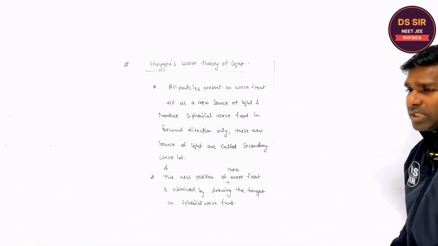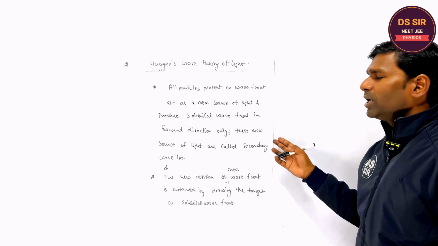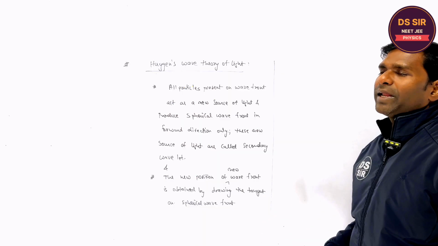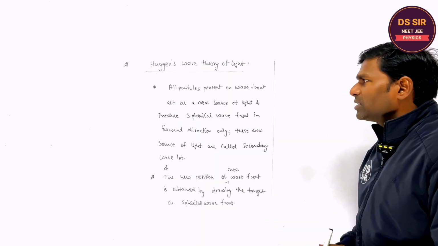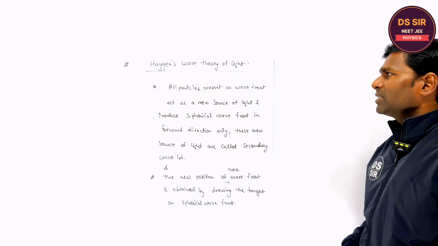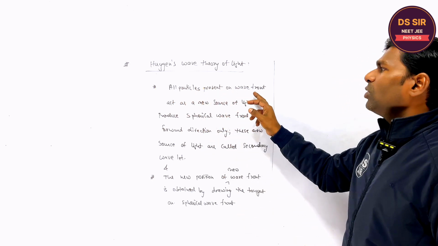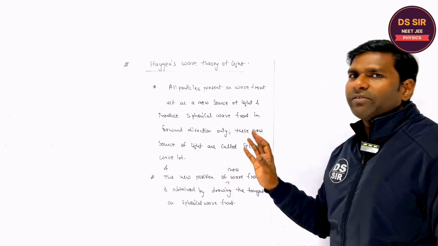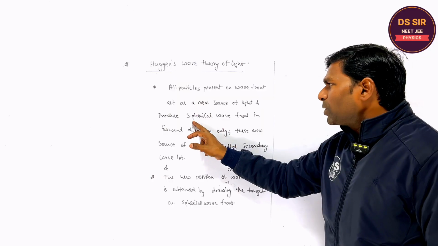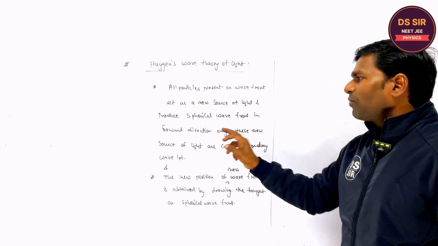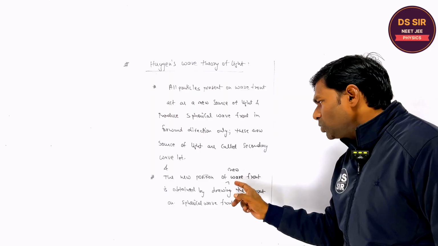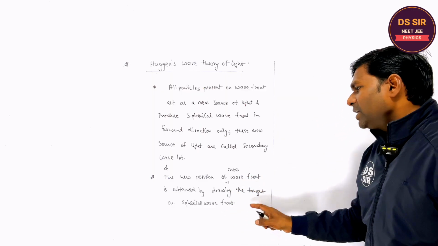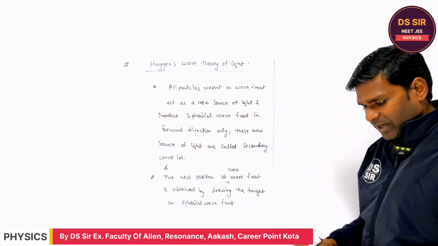So according to Huygens, light is a wave and it propagates in the medium in the form of wavefront. But what is the wavefront? Wavefronts are the imaginary surface upon which all particles are vibrating in same phase, right? And all particles present on wavefront act as a new source of light, and these new sources of light are called secondary wavelets, from which they produce the spherical wavefront in forward direction only, right? And the new position of the new wavefront is obtained by the tangent on these spherical wavefronts. Is it clear or not, you tell?